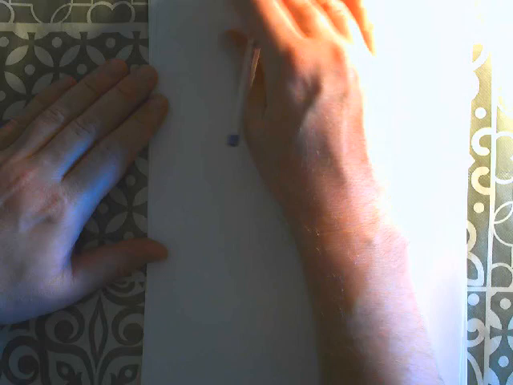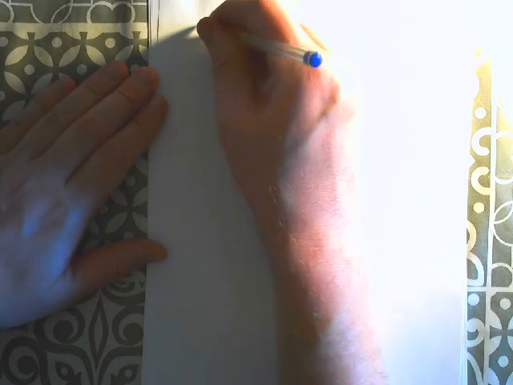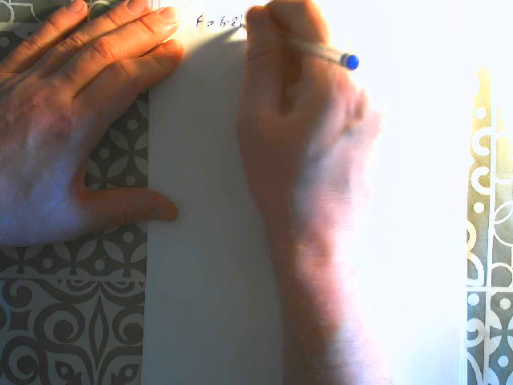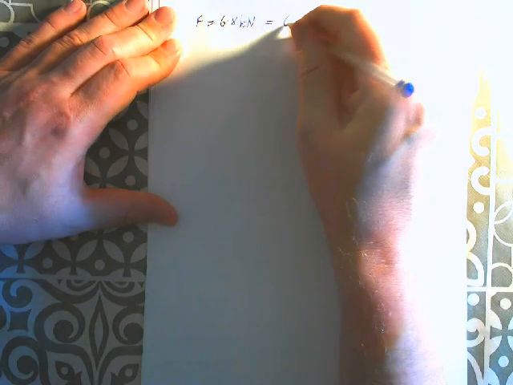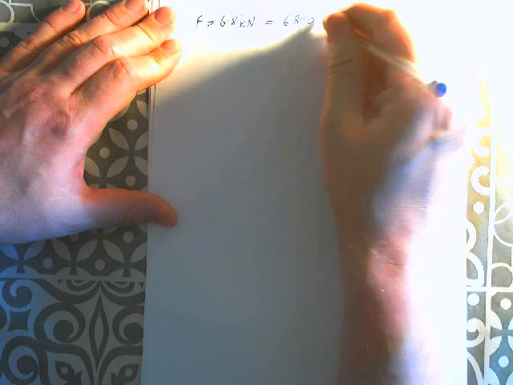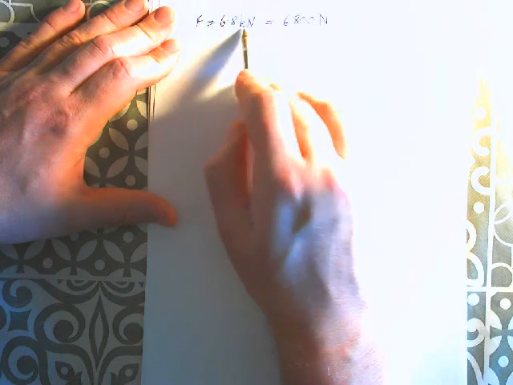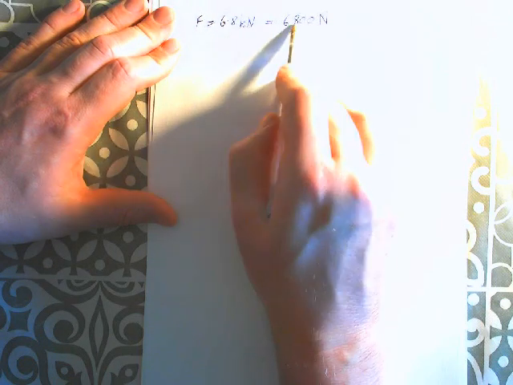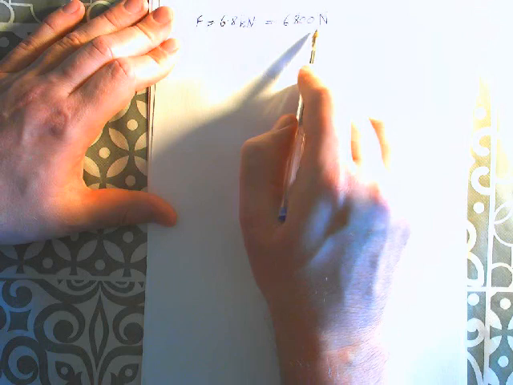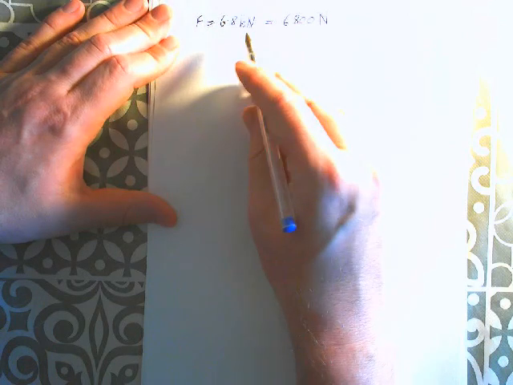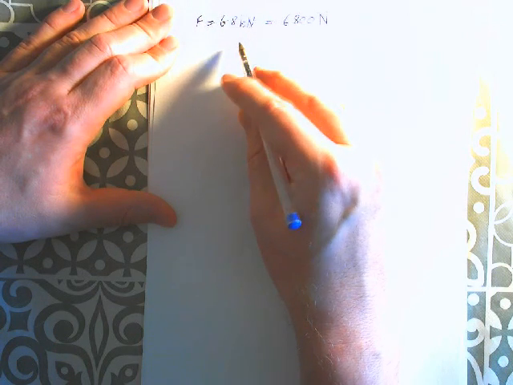All right, part 3 is the first time they've asked us to do a bit of maths on this. So let's just write out what we have. A force of 6.8 kilonewtons. And I'm going to convert that straight away into newtons because I don't want to be tripped up later on. So 6.8 kilonewtons, that means thousands of newtons. So that's the actual value in newtons, 6,800 newtons.